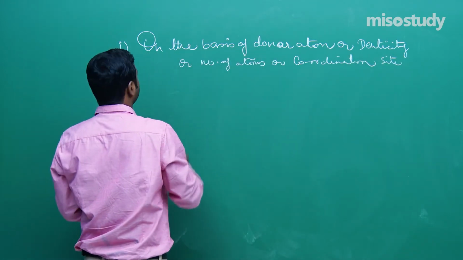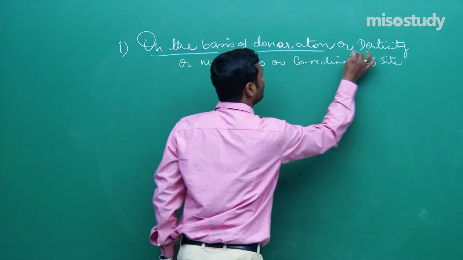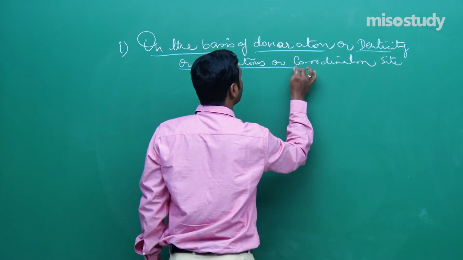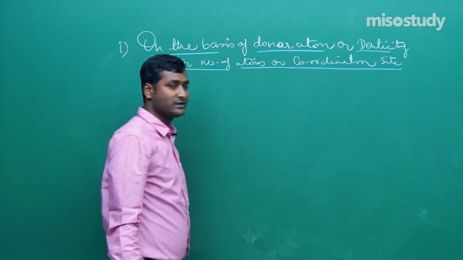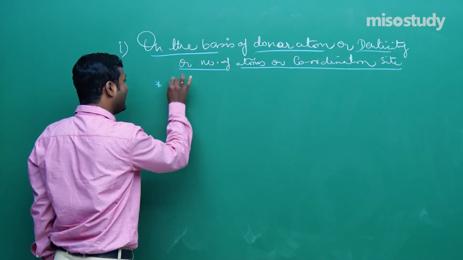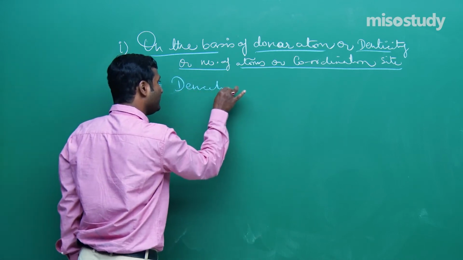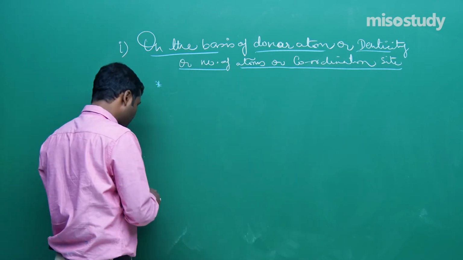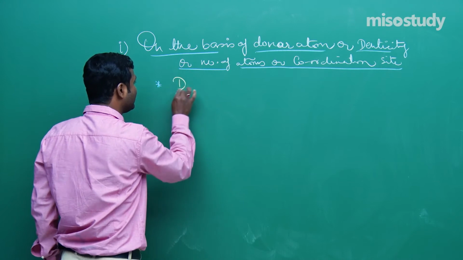The types. Is it clear to you, friend? If anyone asks you, first of all, what do you mean by denticity? Do you have any idea, friend? Denticity, wait for a moment. If anyone asks you, what do you mean by denticity?